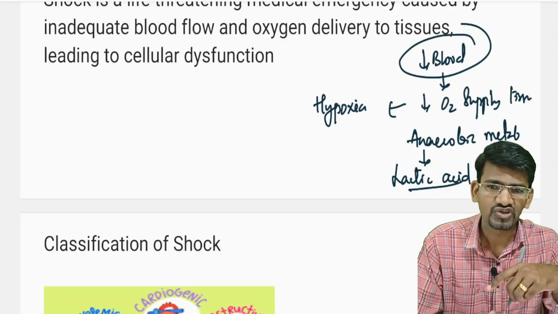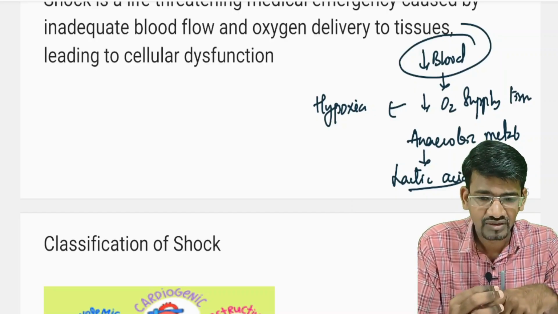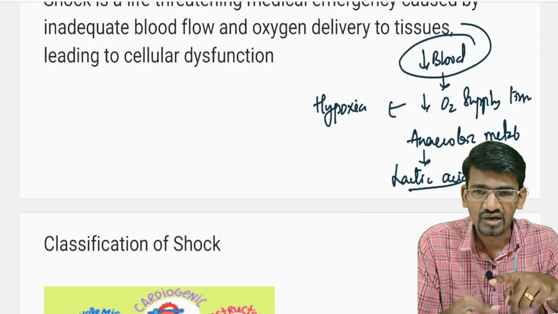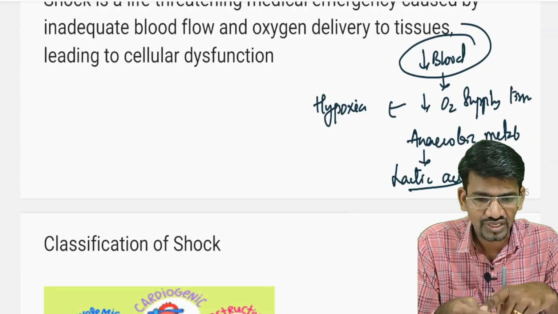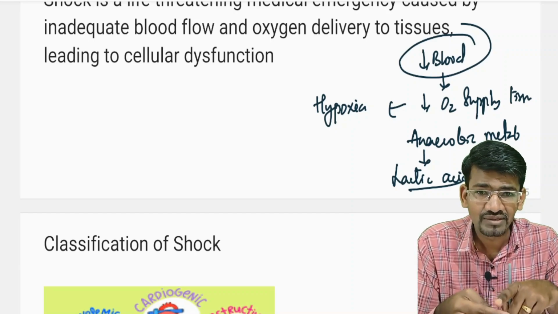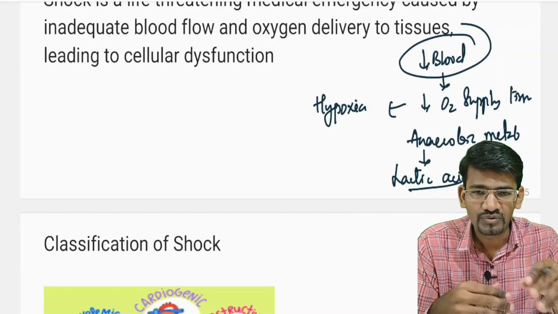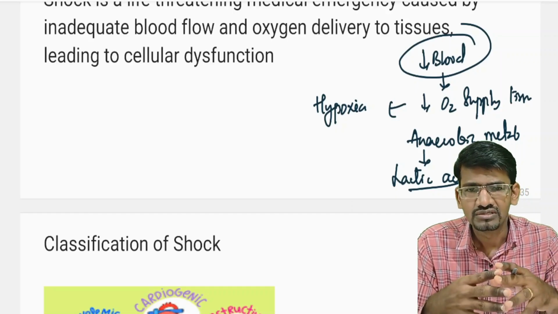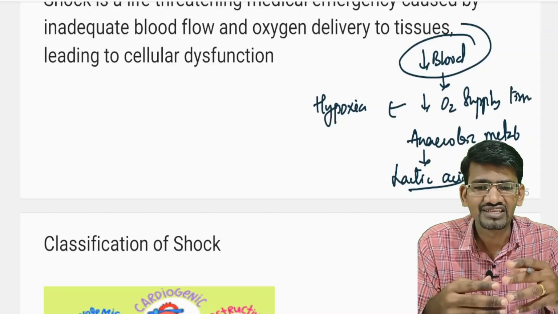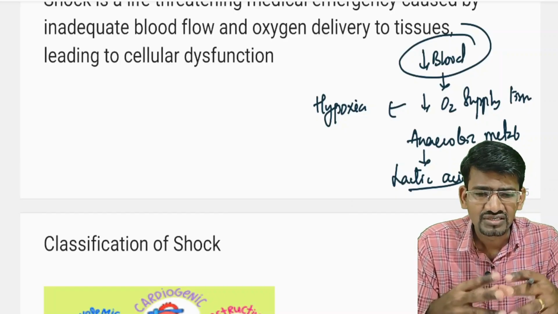Maybe the blood level or the intravascular fluid volume is less, or the heart is not able to pump enough blood to meet the tissue requirements, or there is a blockage so that the blood cannot reach, or there is an abnormal vasodilation so that proper venous drainage to the heart cannot happen. In all these conditions you can expect decreased blood supply leading to cellular dysfunction. We consider all of them as shock.